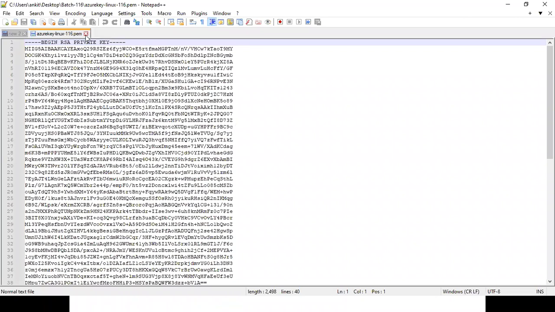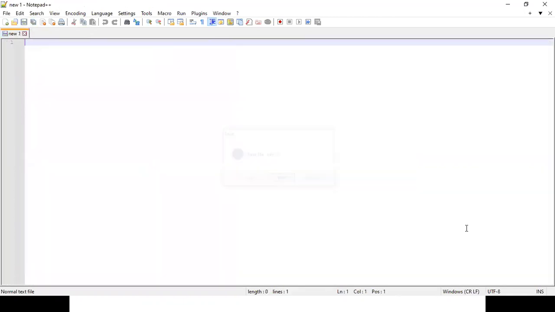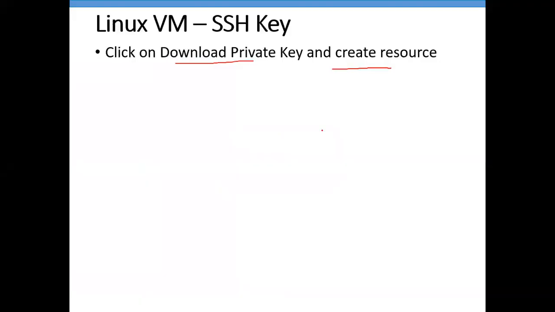Okay, got it. And one more question: is the port number the same for both Unix and Linux systems, or is it different? For complete Linux, it can be Red Hat, it can be CentOS, it can be Ubuntu or any other type of Linux, the port number is same for all, 22. Okay, got it. Thank you.